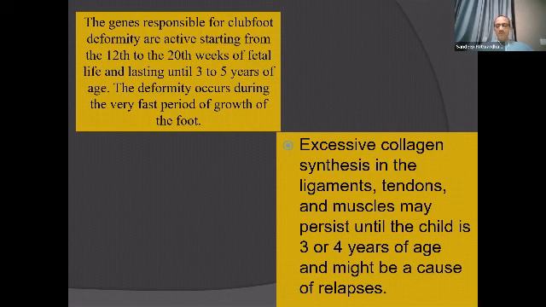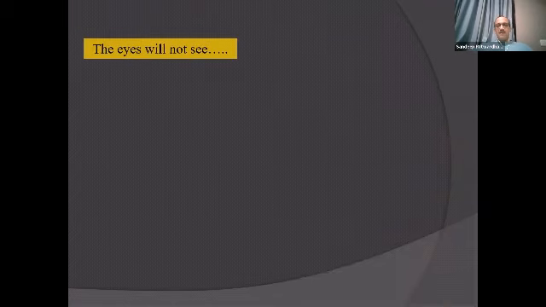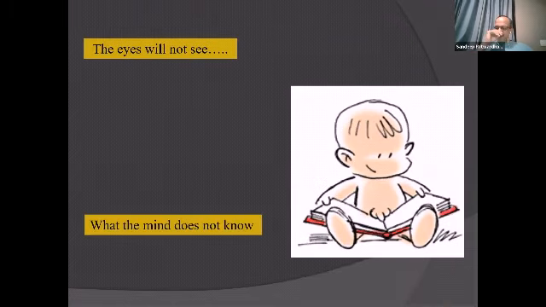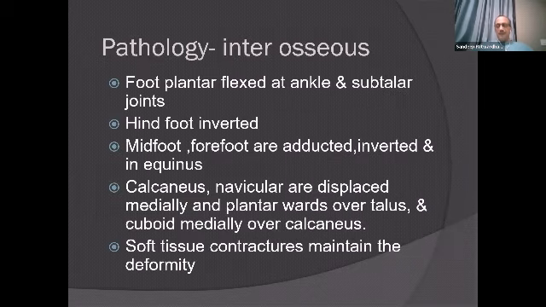So you might have a clubfoot which might be missed. A little explanation there: the eyes never see what the mind does not know. So it is very important that you know this concept. What is the actual pathology there? There are two components, interosseous and intraosseous. The pathology is the foot is plantar flexed at the ankle and subtalar joint.